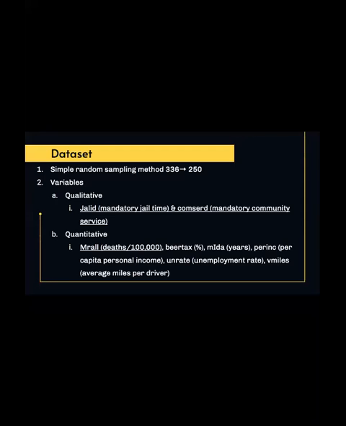For my dataset, I used a simple random sampling method, which brought my sample size from 336 down to 250. The variables in my dataset were JLID, or mandatory jail time, ComCert, or mandatory community service, MRAL, or traffic fatality rate in deaths per 100,000, beer tax in percent, MITA, which is minimum drinking age, measured in years, PAIR Inc., which was the per capita personal income, UNRATE, which is the unemployment rate, and VMiles, which is the average miles per driver. However, to answer my specific research question, I chose to focus on the variables JLID, ComCert, and MRAL.